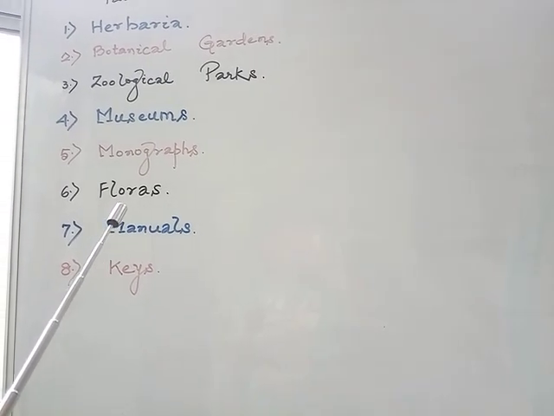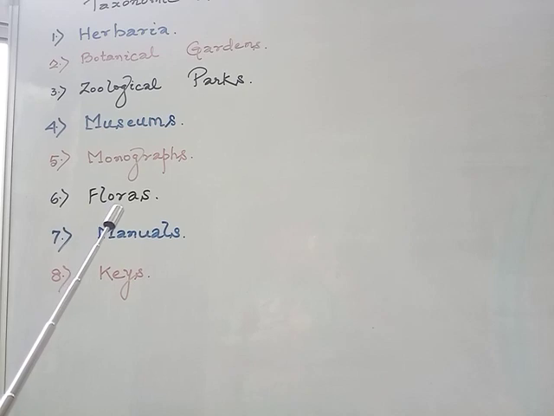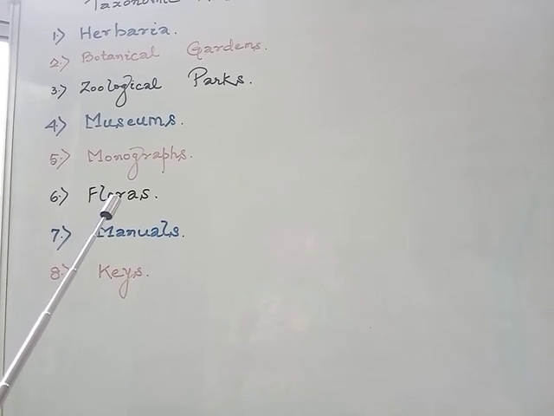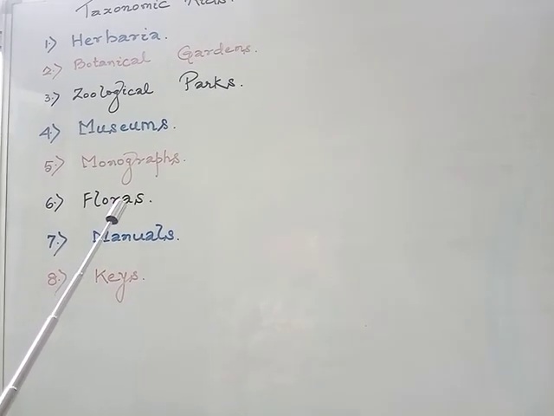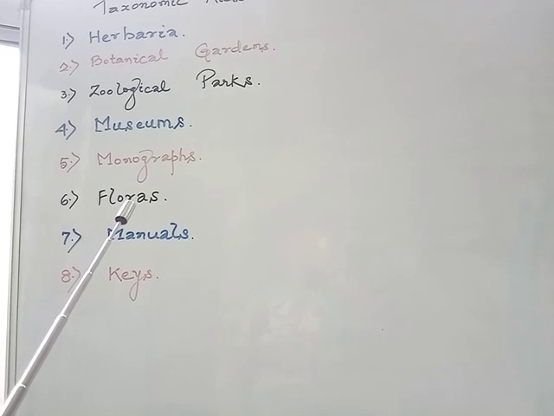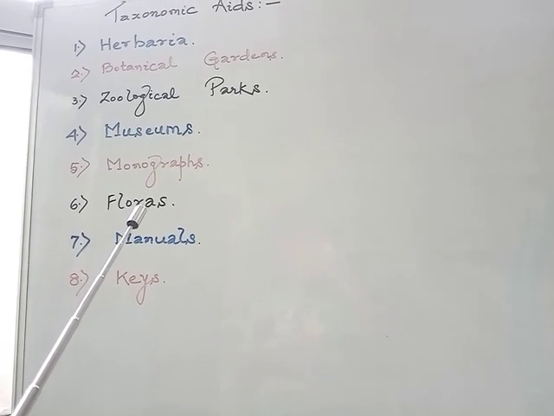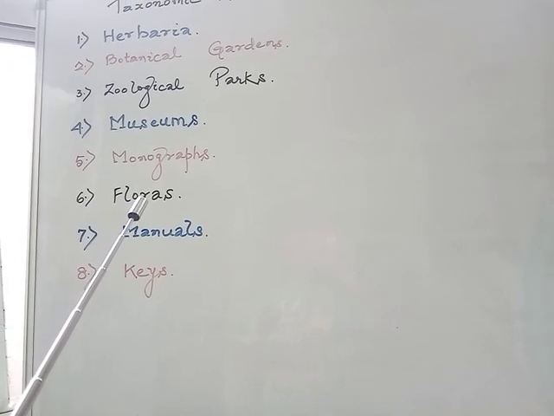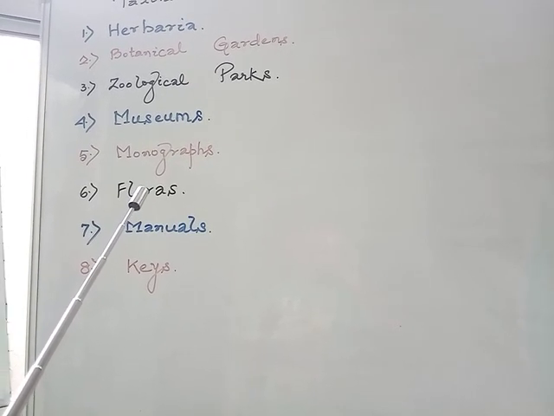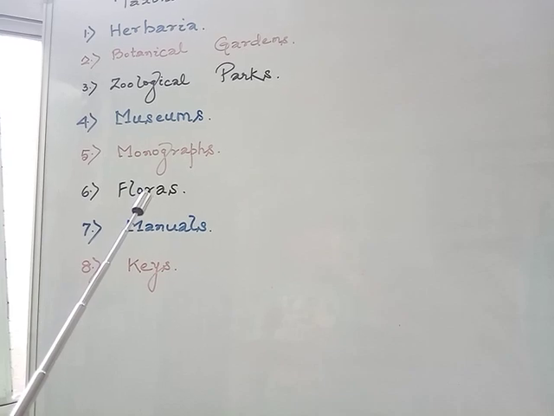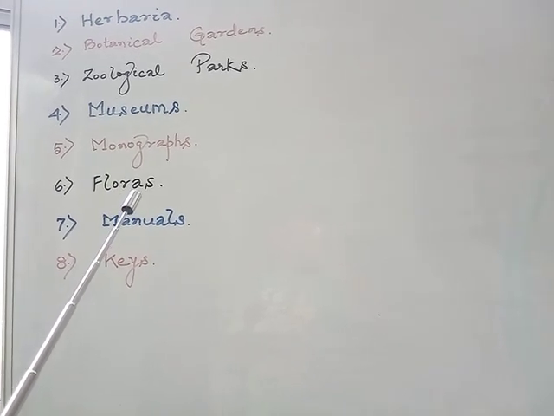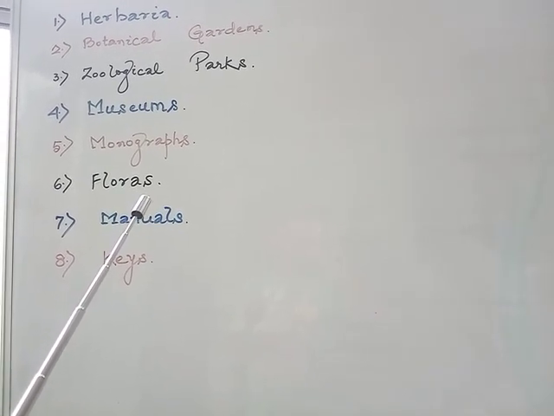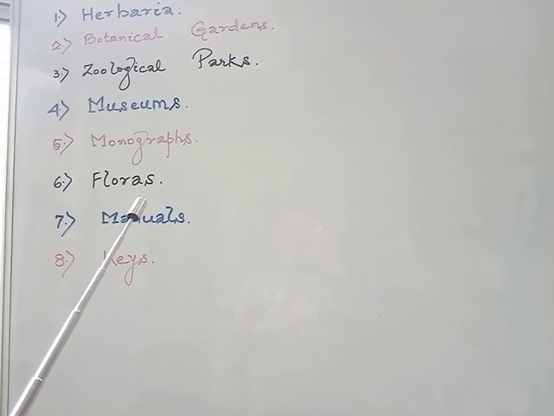The next one is the floras. The floras contain the actual description of the habitat and distribution of plants in a given area. So the floras contain all the actual distribution of the habitat and distribution of the plants within any given area at a specific unit of time.